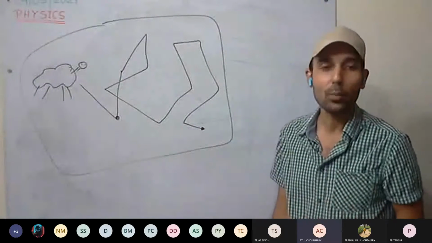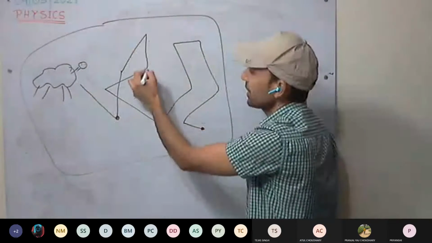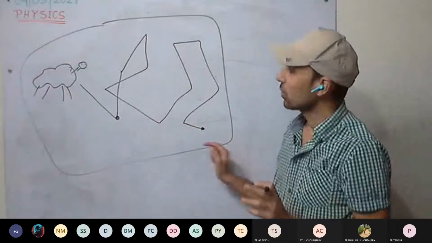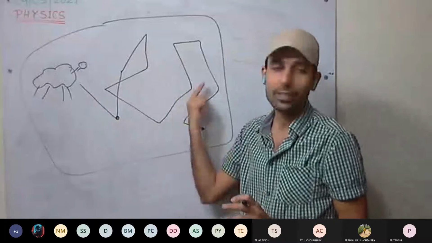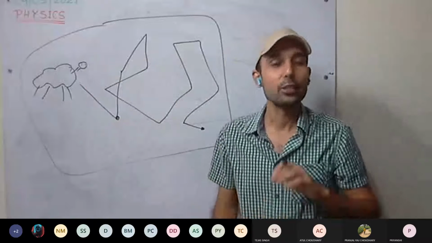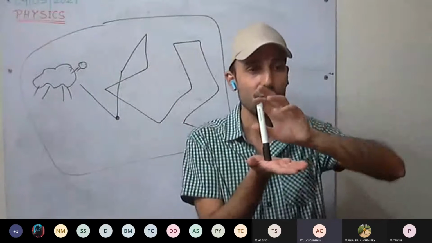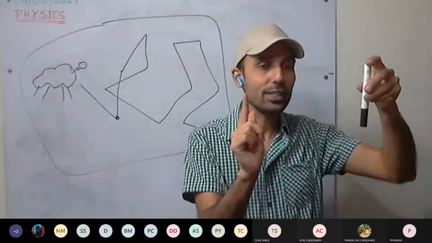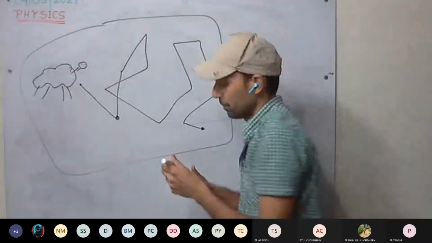For distance traveled, we have to add this distance, this, all of it. This is the total distance. So distance depends on the path taken. The amount of path taken gives us the distance. Displacement means, see here, this is a body, and we displace the body from here to here. So how much has it displaced? What is the displacement?